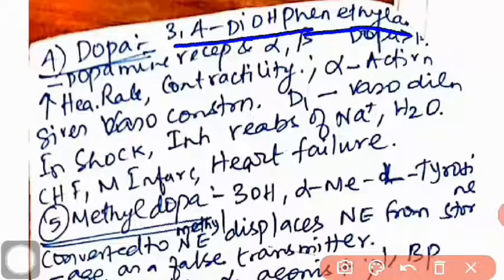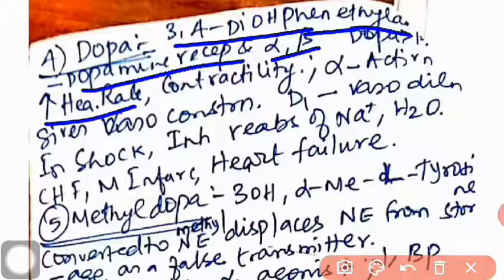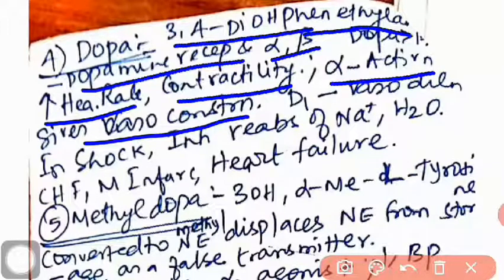It acts on the dopamine receptor and alpha beta adrenergic receptor. It increases heart rate, contractility, and alpha activation brings vasoconstriction. That means it increases the blood pressure, and the dopamine D1 receptor produces vasodilation.